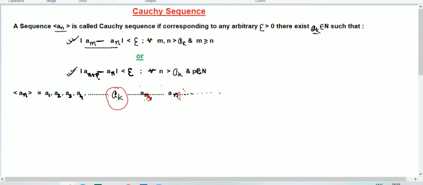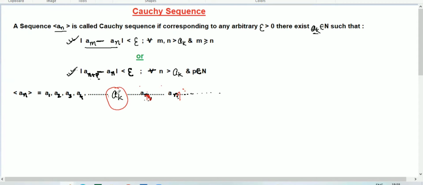So the infinite terms are arranged here. Then the question arises: when will we call this a Cauchy sequence?